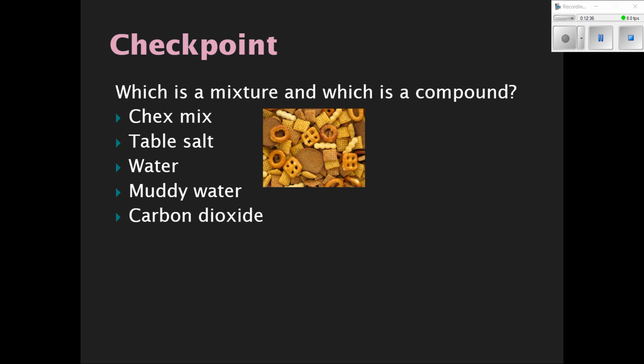Well, how about muddy water? Well, the water itself is a compound, but the mud actually doesn't chemically combine with the atoms in the water. It's just sort of mixed up. In fact, if you leave it alone for a while, the chances are that the mud will eventually settle and separate from the water. And lastly, carbon dioxide. Carbon is an element, and dioxide means that you have two atoms of oxygen, and that is definitely chemically combined, so that makes it a compound.